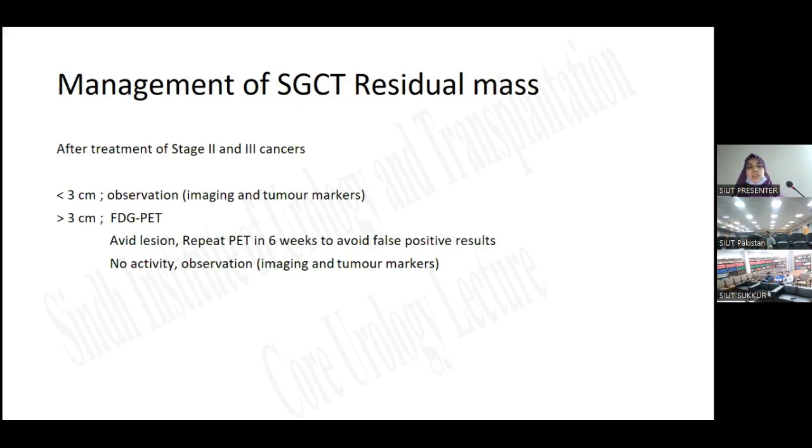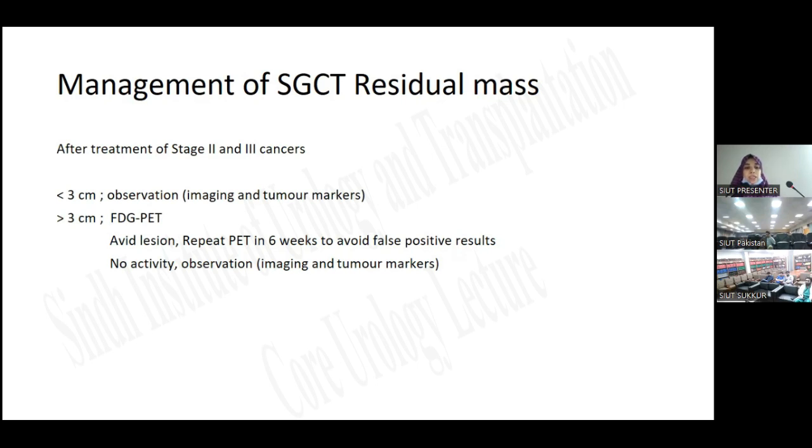So after giving the initial treatment, what will be the management of the residual mass? If we treat the patient, and after follow up we offer him a CT scan, and on CT scan there is again a mass, then we have the following options: if the mass is less than 3 centimeter, we could observe it on imaging and tumor markers. But if the lesion is more than 3 centimeter, then we should go for FDG PET scanning. It tells us the avid lesion.